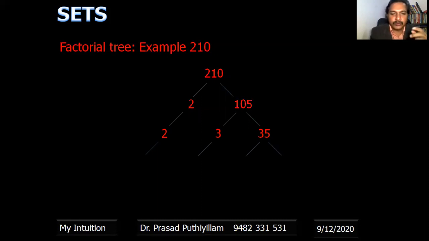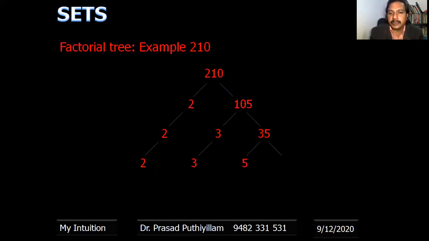Again, 2 cannot be divided further, it is already a prime factor, therefore I rewrite it. 3 also I rewrite, because it can be divided only by 1 or itself, and we call that a prime number, a prime factor.